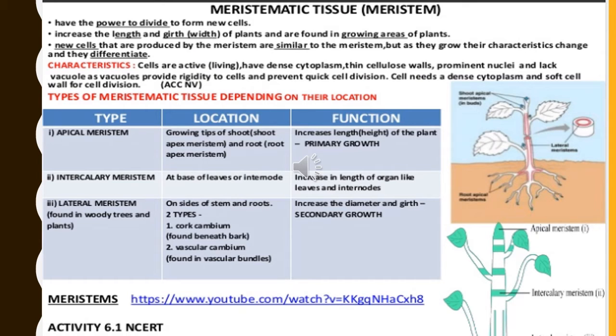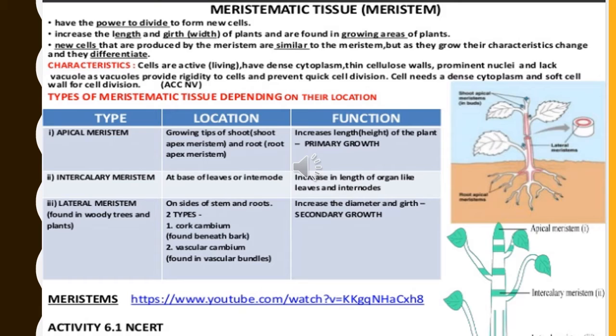Students, we have seen that the meristematic tissues, or the meristem, have the power to divide to form new cells. They increase the length and the girth, that means the width, of a plant, and they are found in the growing areas of the plant. So easily we can find out where the meristematic tissues are present. The new cells produced by the meristem are similar to the parent meristem. But as they grow, the characteristics change and they show differentiation.